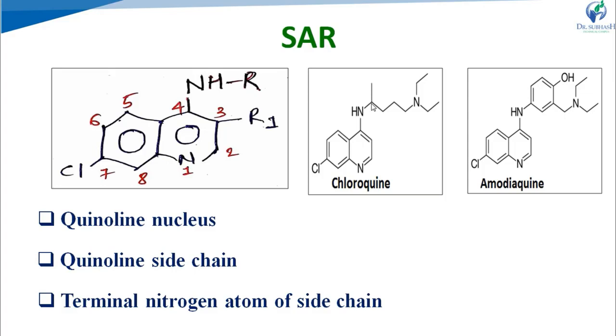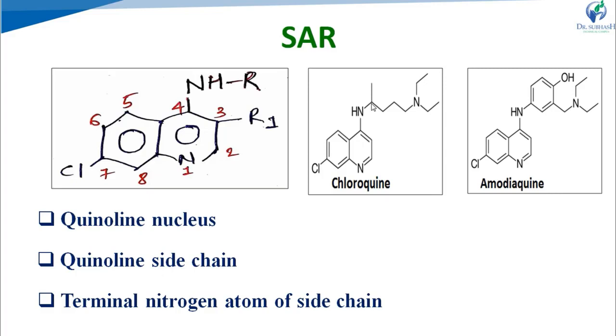First of all, what type of side chain is present? The alkyl amino alkyl side chain is present, and distance between two nitrogen atoms, right? One is 4 amino and one is nitrogen of terminal amino group, right? These two nitrogen should be separated by at least 2 to 4 carbon atoms for the optimum activity, right? And introduction of double bond or unsaturation in side chain will not affect the antimalarial activity, right?